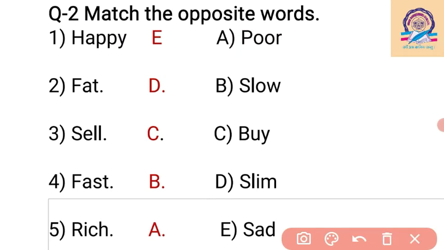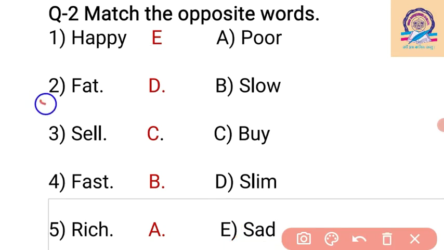Match the opposite word here. So we have to read what is given here and find the opposite word. The first given is happy. The opposite word of happy is sad. E is given for sad, so we have to write answer E with happy.